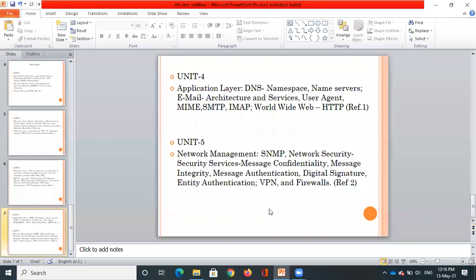Okay, whenever we are communicating, there will always be the problem of intruders, or there can be some network issues, security issues, threats, or hackers may hack our information and so on. So related to that, we are going to study message integrity, message authentication, digital signature, and so on. We are going to study encryption and decryption in detail, and firewalls, how they help us to protect our data or our information whenever we are communicating. So that is about unit 5.